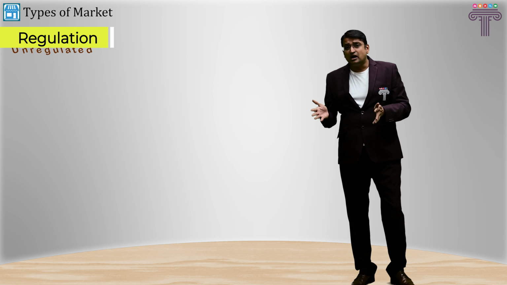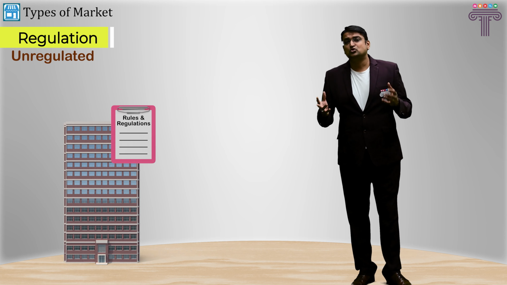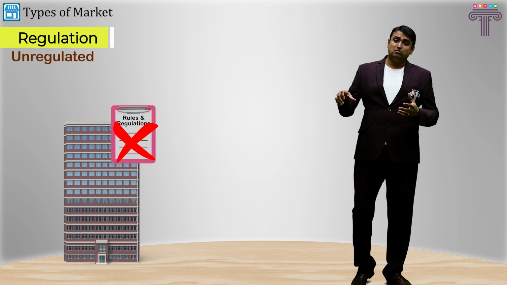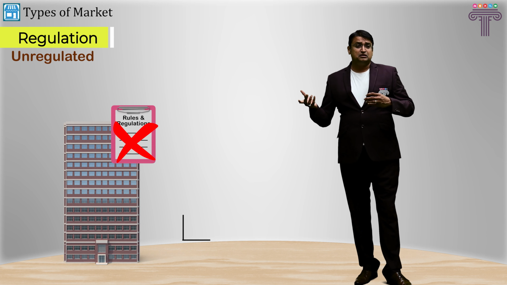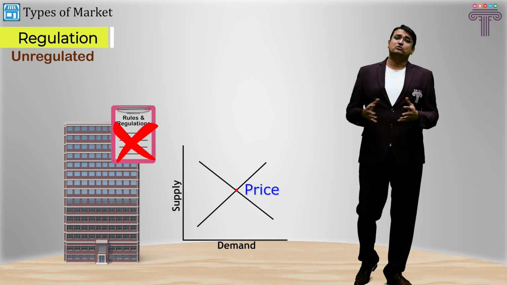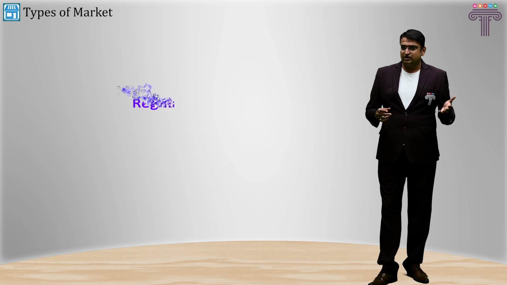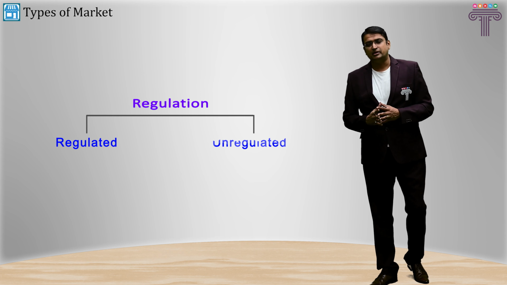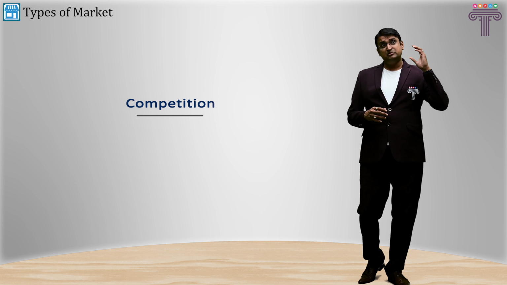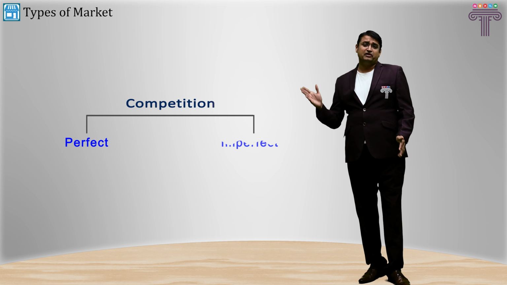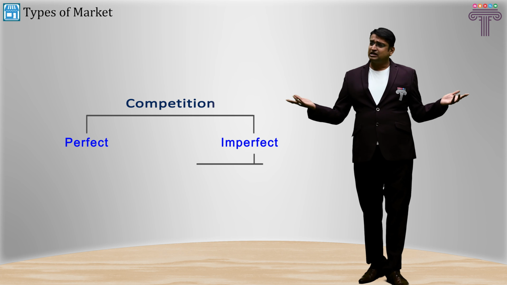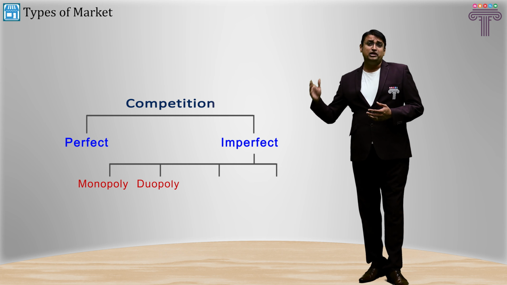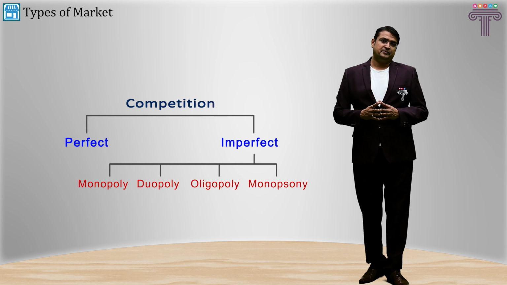But in case of free market, there are no such rules and regulations levied on the market. Typically, the demand and supply decide the price of the commodity there. So, yes, level of regulation decides another type of market, that is regulated market and unregulated market. Markets further can be categorized on the basis of amount of competition available in the market. They can be categorized as perfect competition or imperfect competition. Imperfect competition can be further categorized into monopoly, duopoly, oligopoly, and monopsony markets.